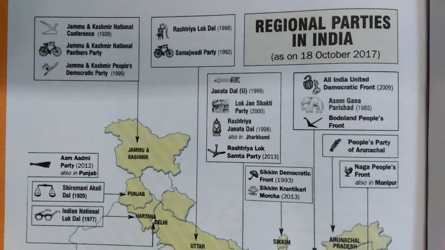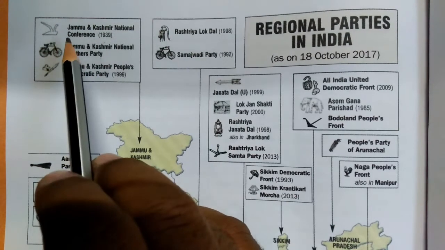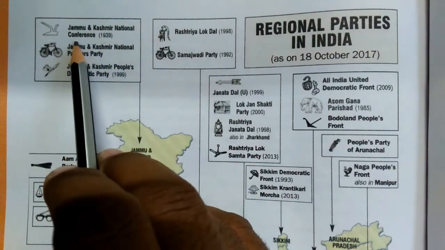Please students, put your textbook in front of you while watching this video and be ready with your pen, pencil and notebook. See here, we will start from the north. Jammu and Kashmir. Jammu and Kashmir is now a union territory. Before it was a state. Now in this Jammu and Kashmir territory, Jammu and Kashmir National Conference is there.